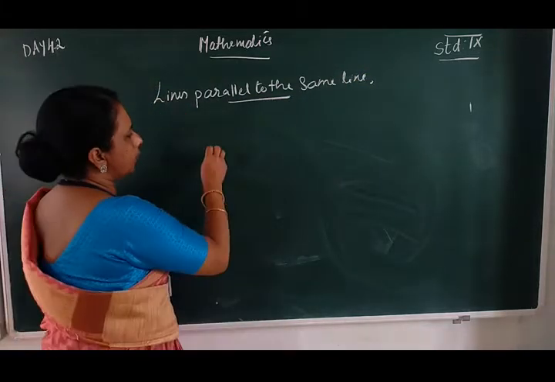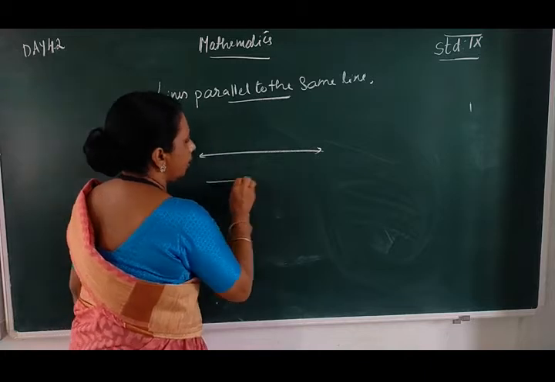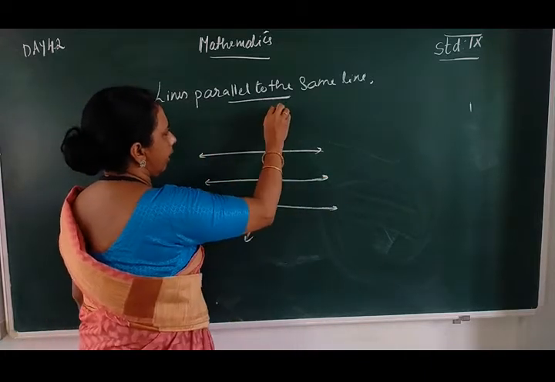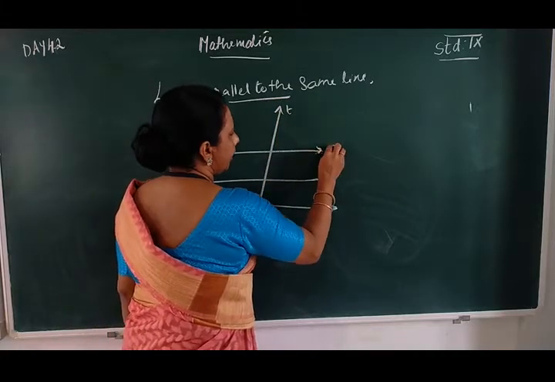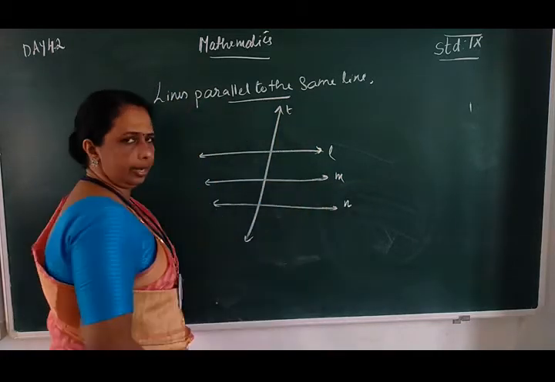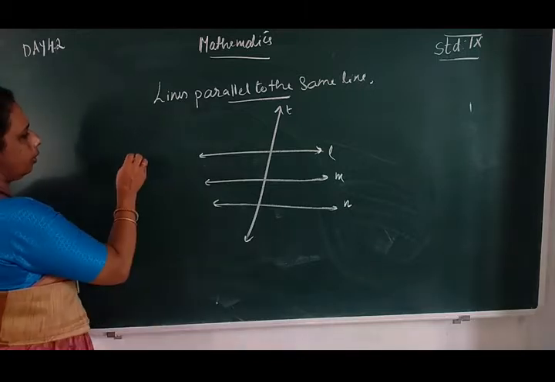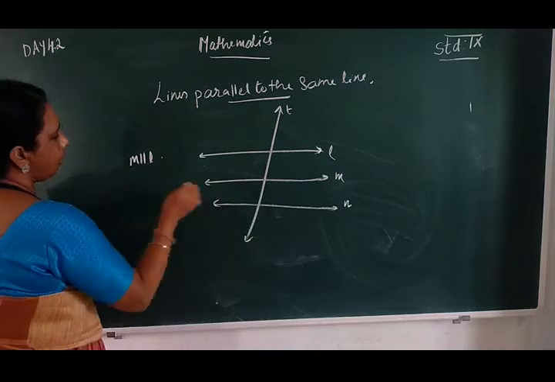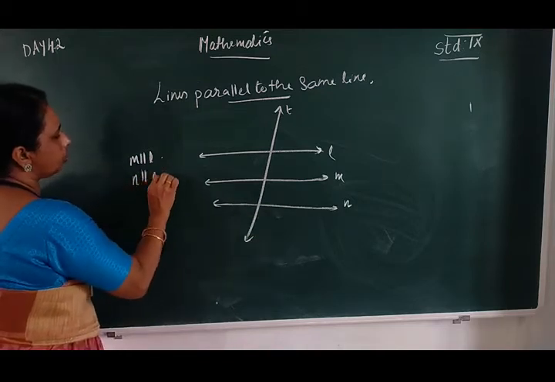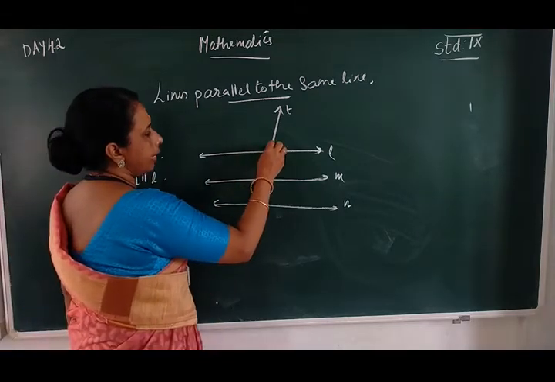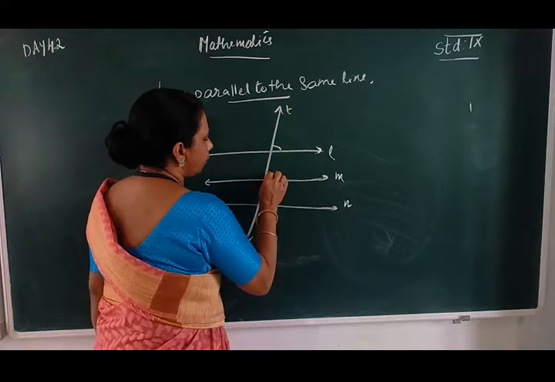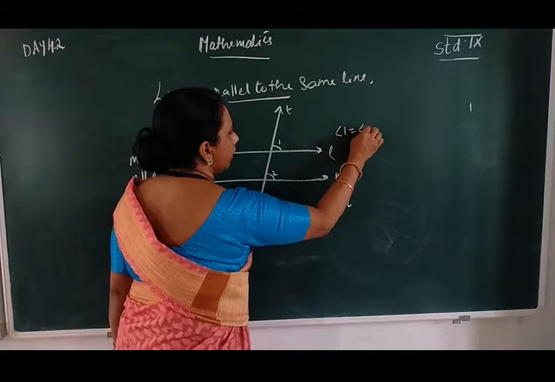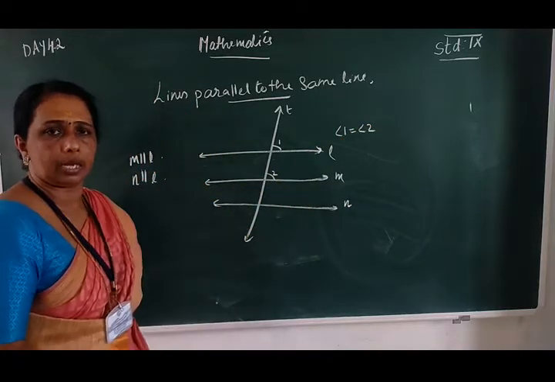Let T be a transversal that intersects three lines L, M and N, and it is also given that line M is parallel to L and line N is parallel to L. Line L is parallel to M. So we know angle 1 and angle 2 are corresponding angles and these two angles are equal.